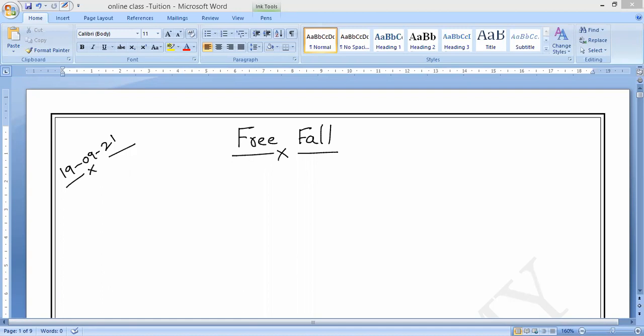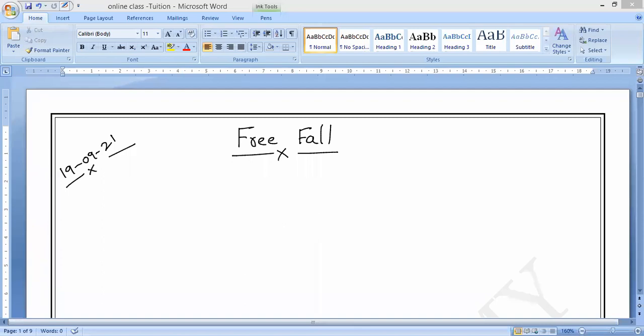So from that he concluded what? The acceleration of an object falling freely towards the Earth does not depend on the mass of the object.